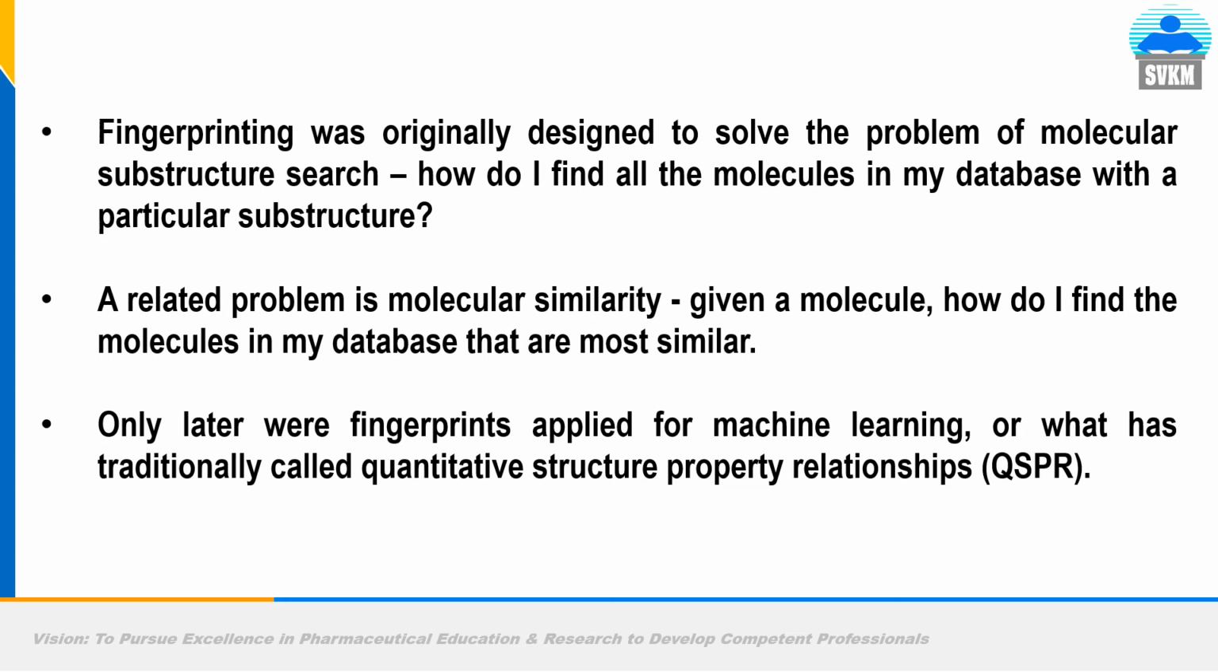Fingerprinting was originally designed to solve the problem of molecular substructure search. How do I find all the molecules in my database with a particular substructure? A related problem is molecular similarity. Given a molecule, how do I find the molecules in my database that are most similar?